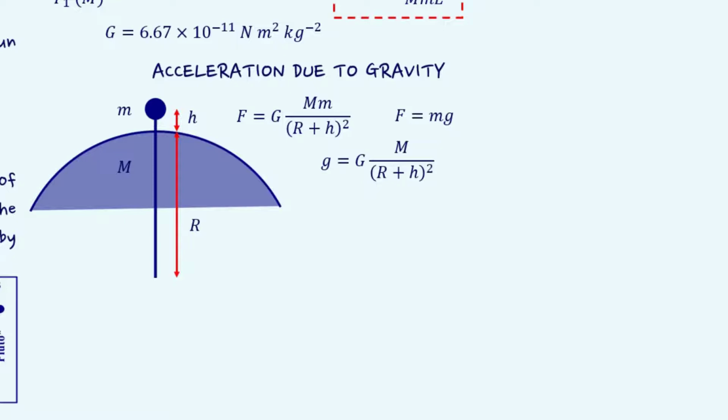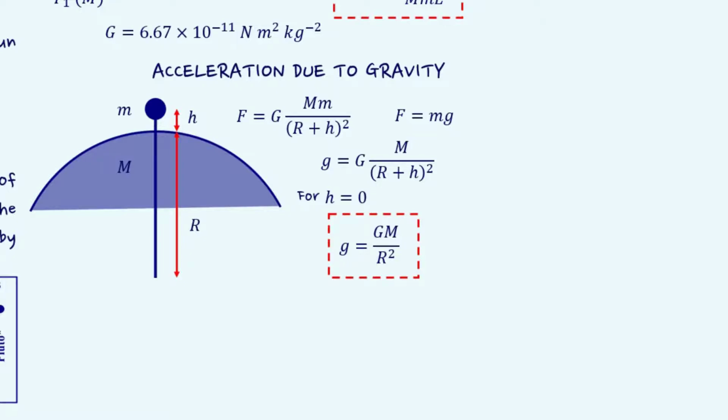Now at the surface of Earth, h is 0. Hence, we can rewrite the above equation at the surface of Earth as g equal to GM by R square. This is the equation of acceleration due to gravity on the surface of Earth. Here we have seen acceleration due to gravity changes slightly based on the height of the object from the surface of Earth. Similarly, it depends on the depth as well as rotation of Earth.